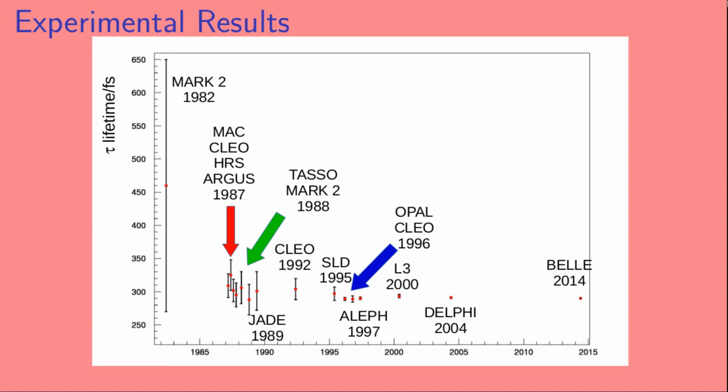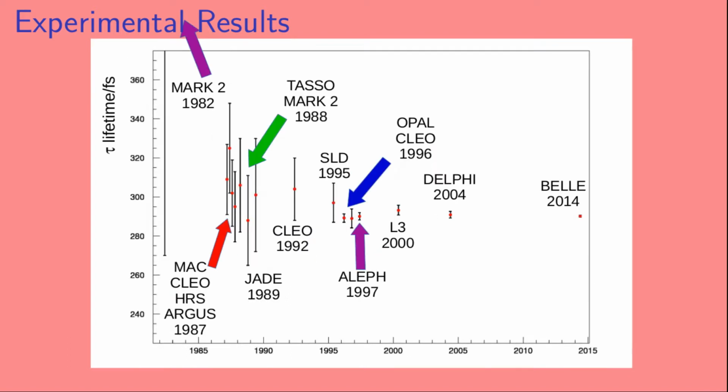Okay, so here are those results, starting with the 1982 result from the Mark II experiment and going up to the result from the Belle experiment in 2014. Now, the error bar on that original Mark II result from 1982 is quite large, and it makes it a little bit hard to see the details in the rest of the plot. So I'm going to redraw this plot with the Mark II result off the top of the page. Okay, so now we can see the results a little bit better. And we can see that the error bars shrank as a function of time.